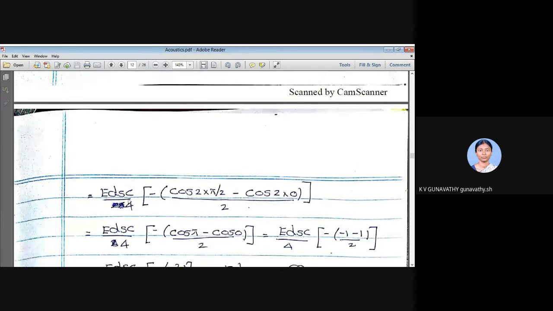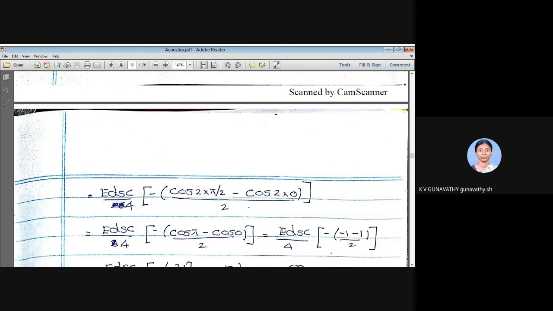So again EDSC by 4, this minus, this 2 and 2 get canceled. So you have cos pi minus cos 2 into 0 by 2. This EDSC by 4 is written as it is. This minus is also kept as it is. The value for cos 0 is 1, cos pi is minus 1, right? So minus 1, and again cos 0 is 1. So this minus is here, so minus 1 divided by 2. This becomes minus 2. Minus 2 into minus is plus 2. So 2 by 2 is equal to 1.